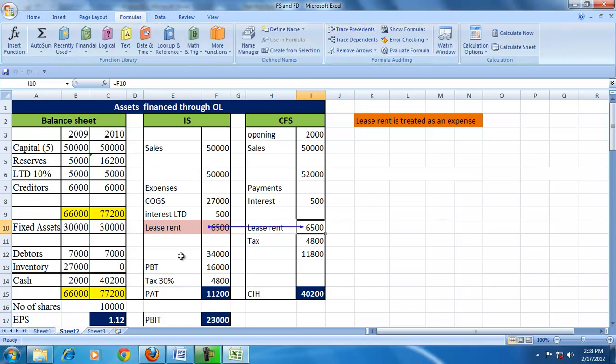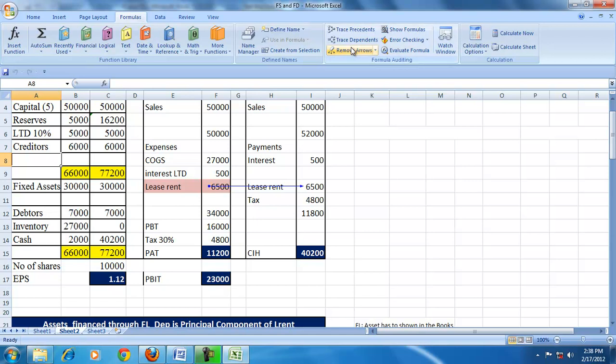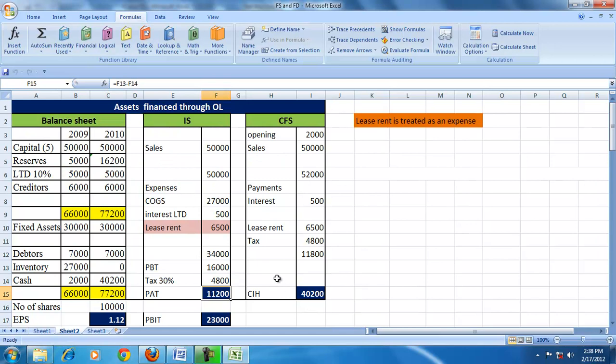No depreciation, no interest, no asset appearing on the balance sheet. In that case, the earning per share is 1.12 and the PAT is 11,200. So if the asset is seen as an operating lease, then the lease rent will appear as an expense.